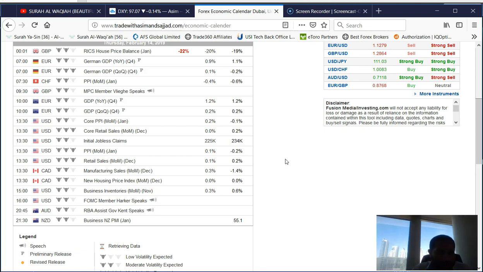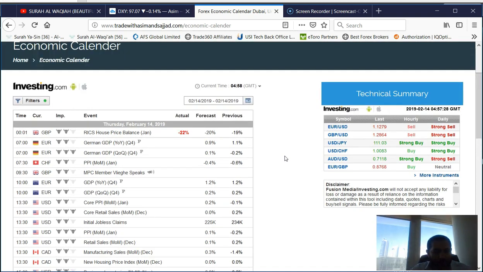Core retail sales from the states. Retail from Canada we have got manufacturing sales, new housing. Business inventories are there, and FOMC member speech is there. From New Zealand, there is Business NZ PMI. So these are really important events that will take place today, and we would expect volatility in the market.